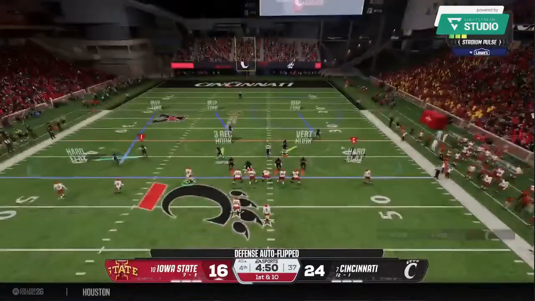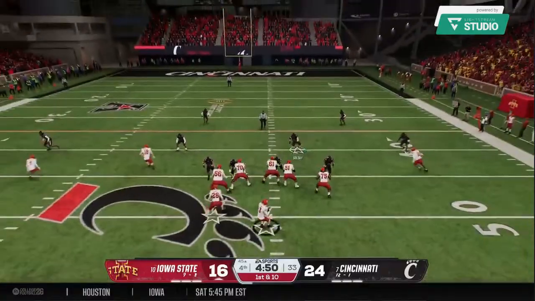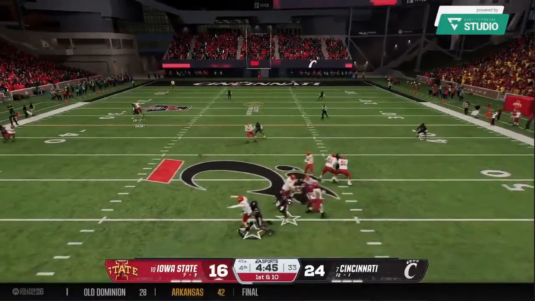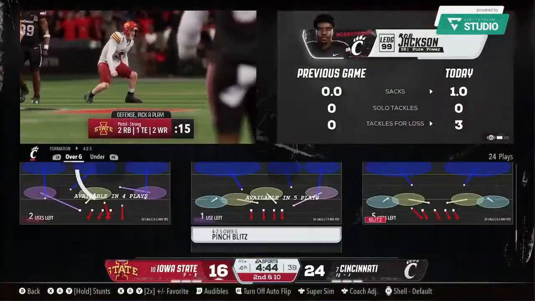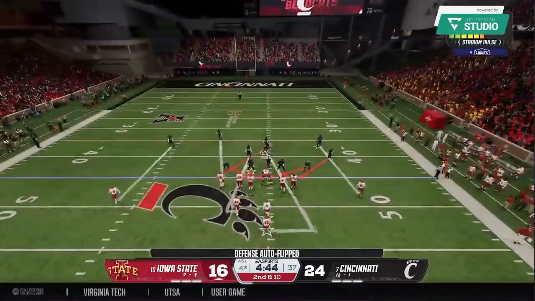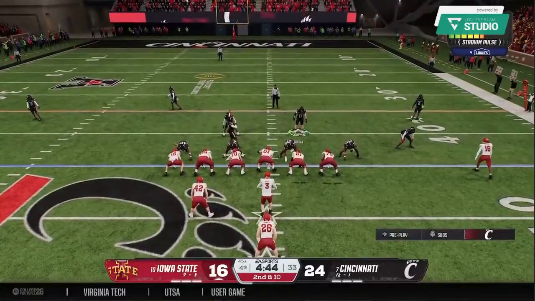1st and 10 play coming up. Well, this is what coaches love to see. A quarterback with the ability to read the defense properly and then just get it to the open man. Sometimes it sounds simple, but it's tough to execute. This time we have good recognition by the quarterback, and he gets it down to the tight end. You can see what he can do after the catch. And it's incomplete. Even on a 1st down throw, he was under some heavy pressure.